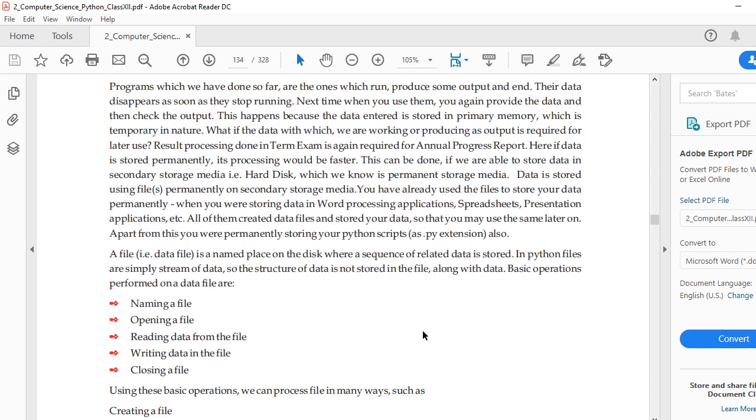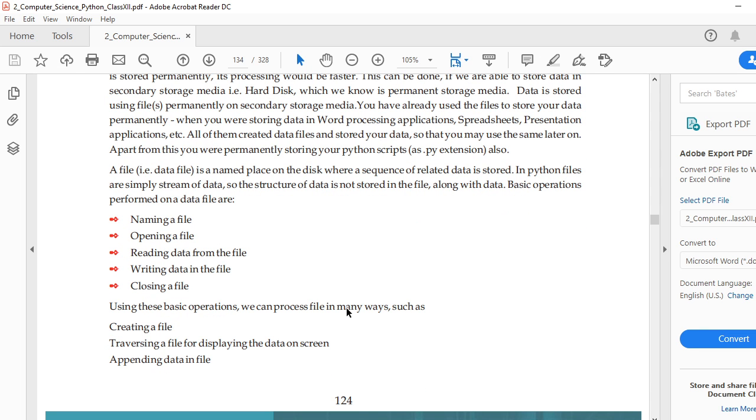Here you can check it out: a file, that is a data file, is a named place on disk where a sequence of related data is stored. In a hard drive, a particular location will be reserved by a file.